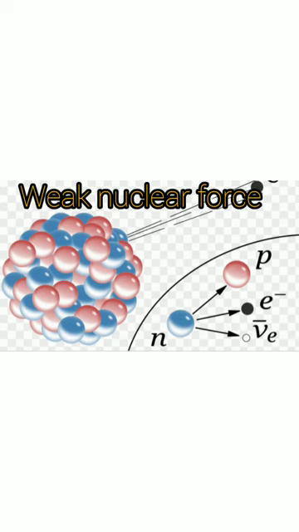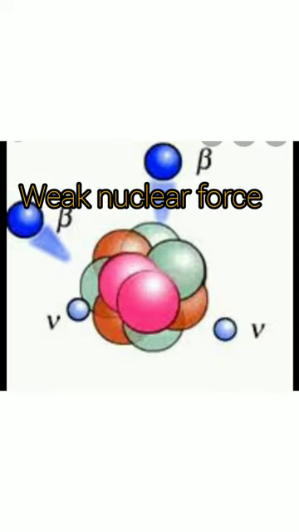Here the transmission between the elementary particles takes place with the massive vector bosons. We call them bosons. It also operates in a nuclear size range only, that is 10 to the power minus 15.